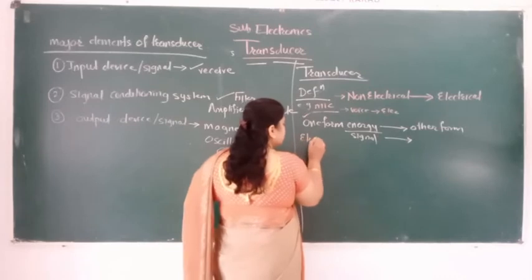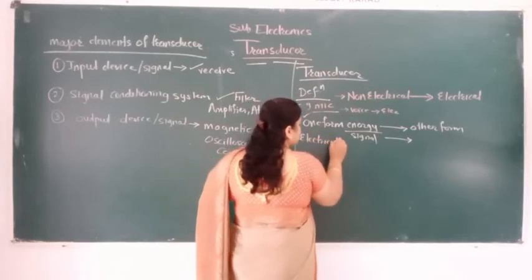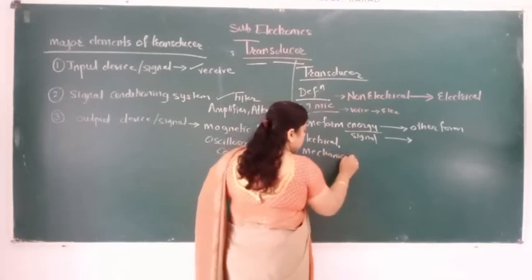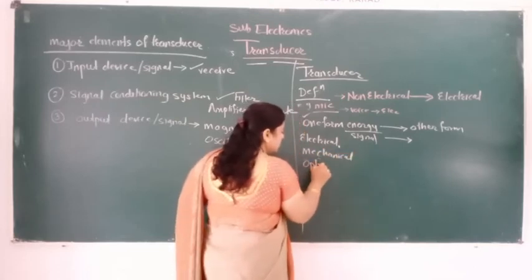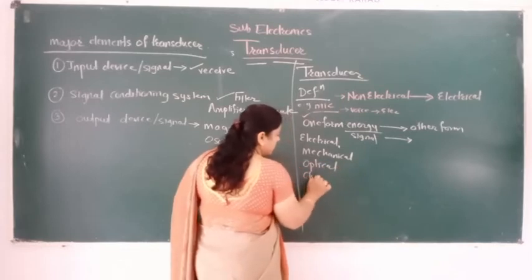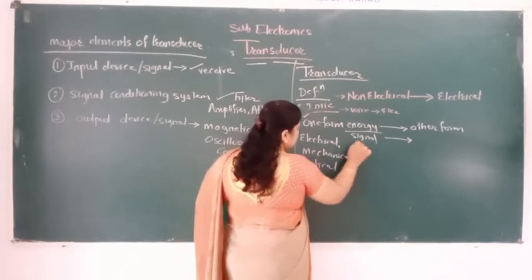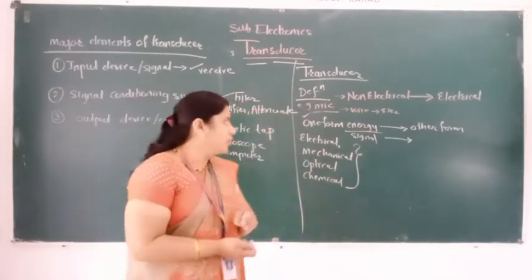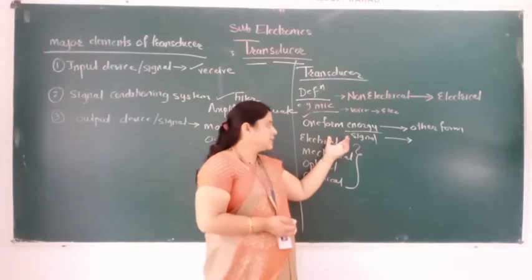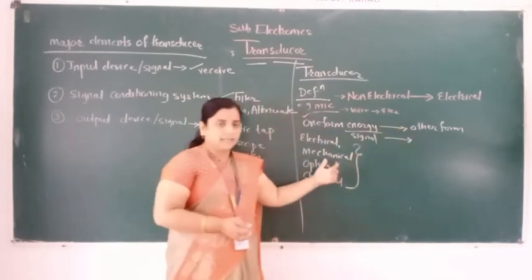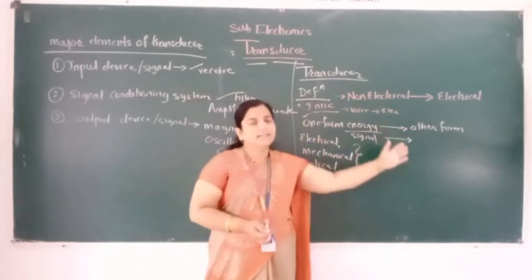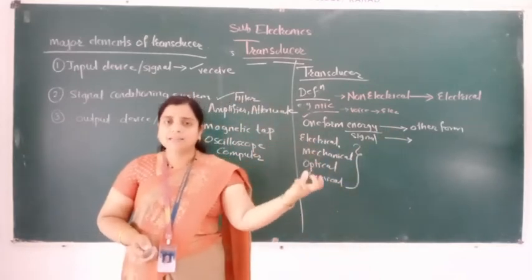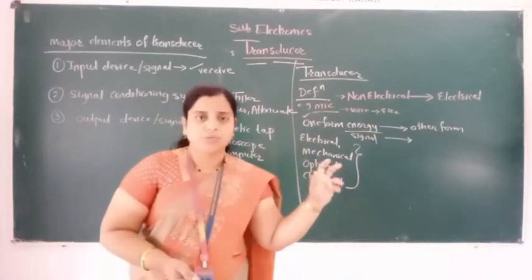So one form of energy or signal, this signal may be what? Electrical signal, or mechanical signal, or optical signal, or chemical signal. Whichever signal is there and that signal is converted into another form, suppose the electrical signal is converted into the mechanical signal and the mechanical signal is converted into the optical signal, means one form of signal is converted into another form, it is called the transducer.